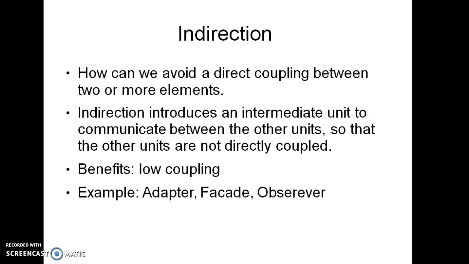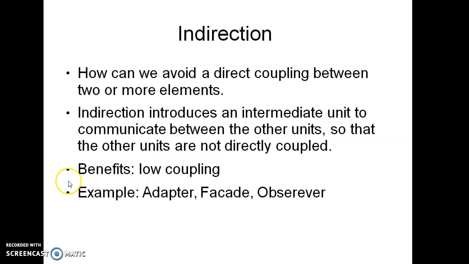If two elements communicate with each other directly, they will be dependent on each other, and low coupling should be there, so it causes high coupling. So indirection is the intermediate unit which communicates between two different units to avoid direct coupling.